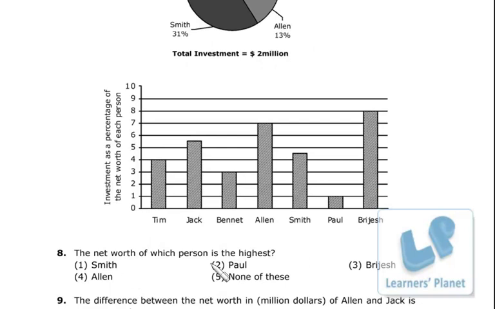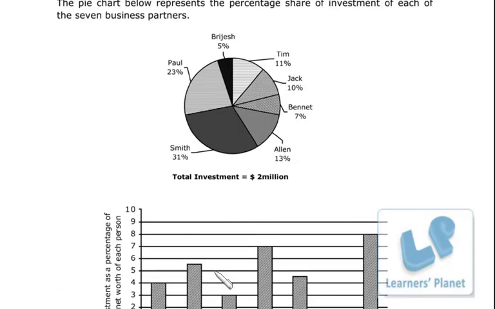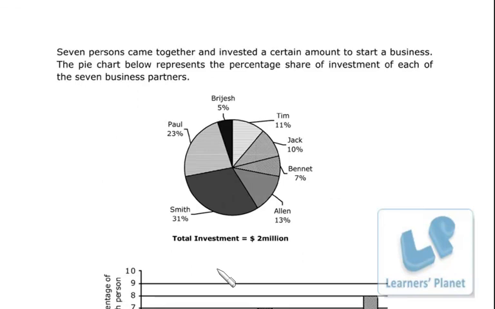The net worth of which person is the highest? In our day-to-day life we are very comfortable with rupees, but not with dollars and millions. So instead of making this circle 2 million, I assume it to be 200.